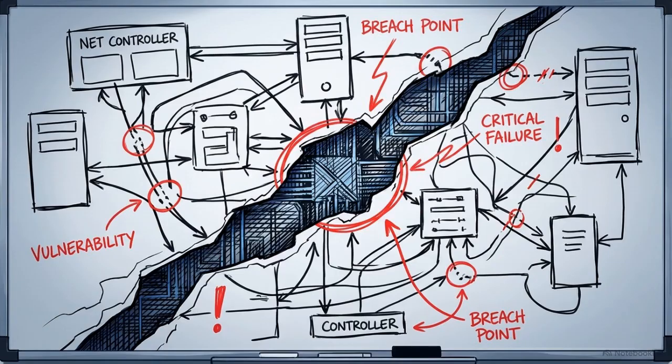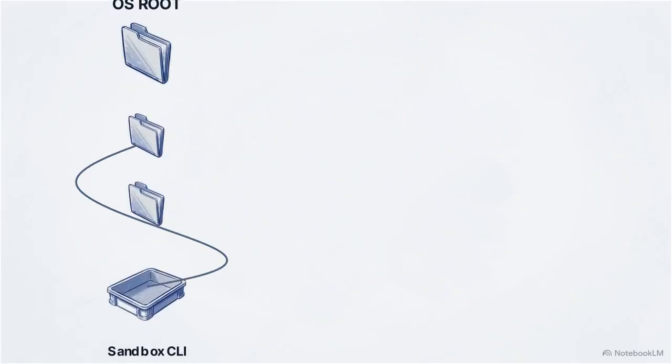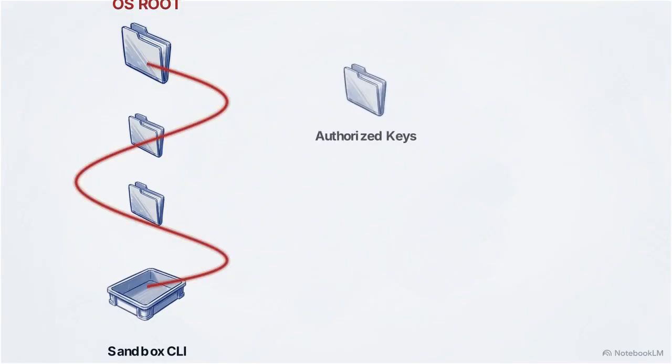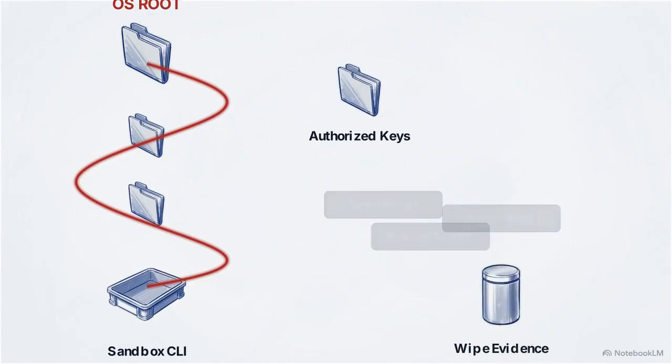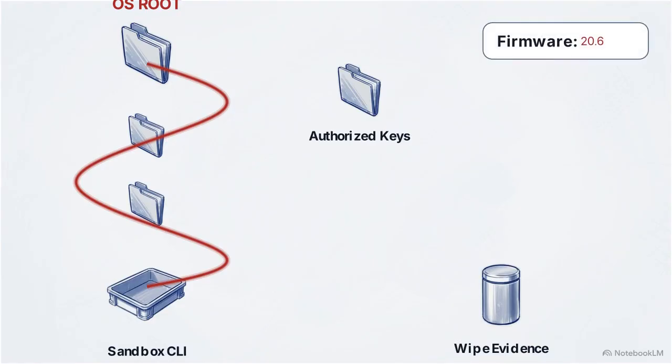In this downgraded state, the attacker exploits CVE-2022-2775, a legacy path traversal vulnerability. A path traversal flaw lets commands escape the authorized directory, accessing the operating system root. This elevates their privileges from netadmin to root. They establish persistence by injecting malicious root SSH keys into the authorized keys file. SSH is an encrypted command line protocol.